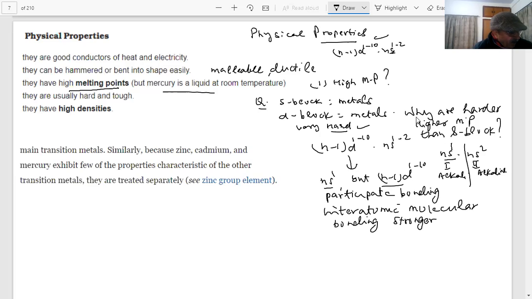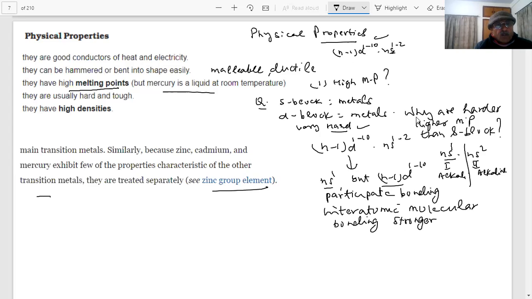So therefore, the melting points are higher than the s block elements, as they are harder than that. But among the main transition elements, zinc, cadmium, and mercury exhibit few of the properties characteristic of other transition elements. They are treated in a separate group.